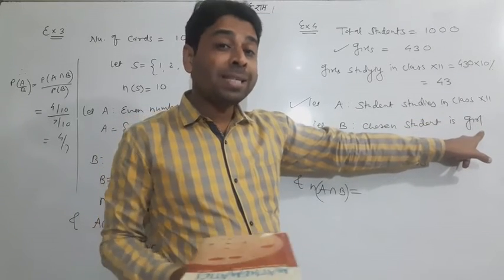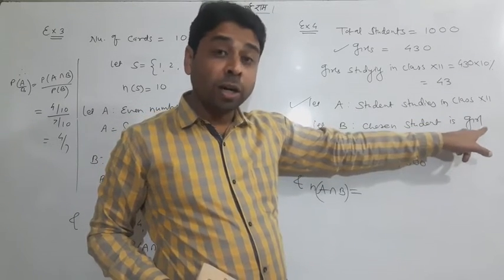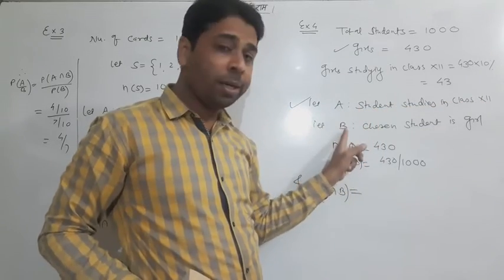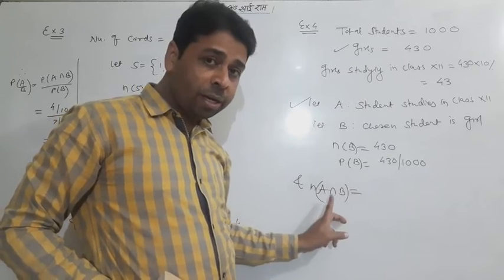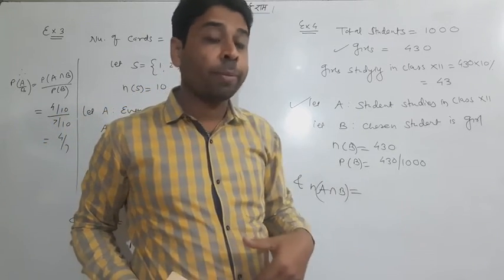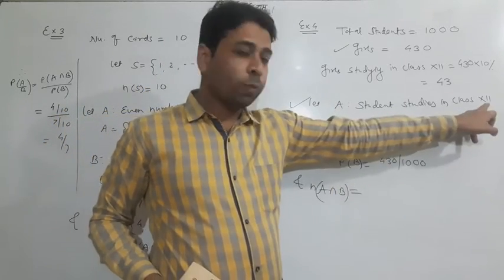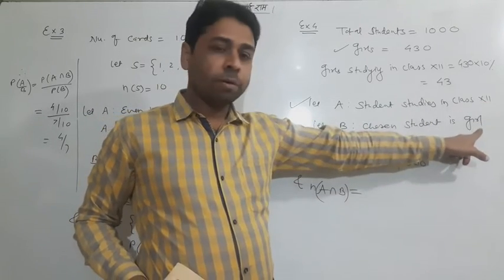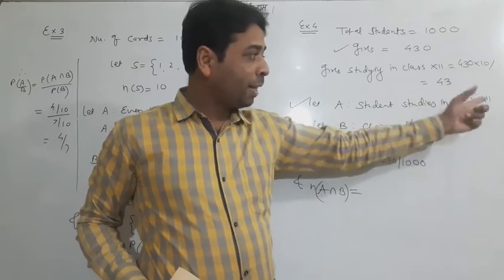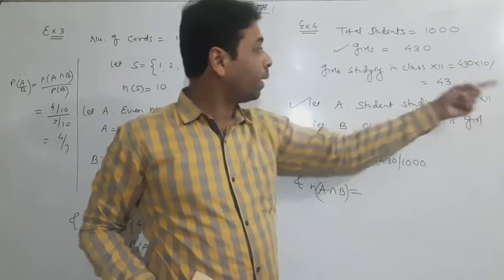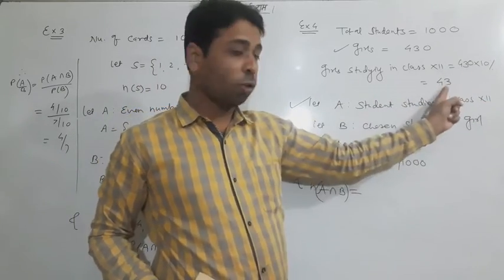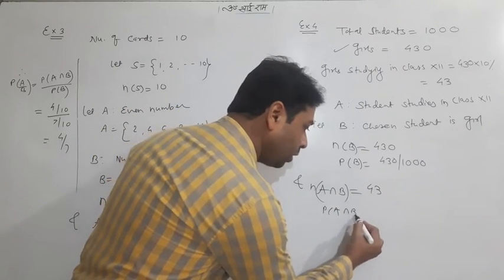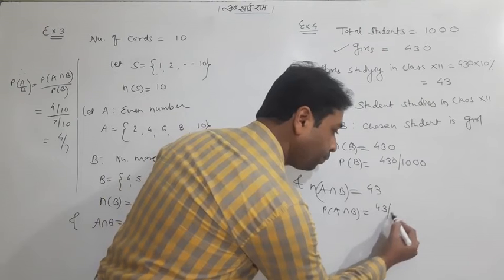So the girls who are studying in class 12th are the combination of A and B, and they are 43 only. So P of A intersection B is 43 by 1000.